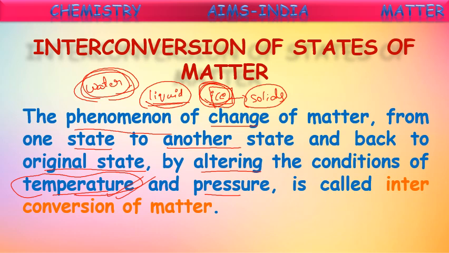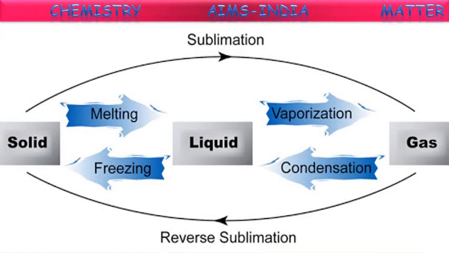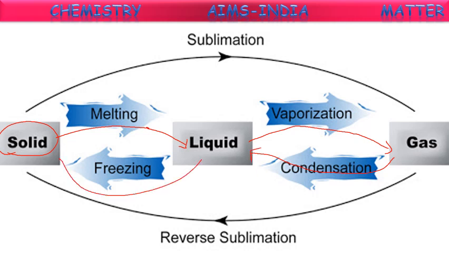Let us see how these conversions are taking place. See, first of all, it is a solid. Solid on melting converts into liquid. Again, these liquids on vaporization form gases. Again, the gas on condensation converts into liquid. Again, this liquid on freezing converts into solid.